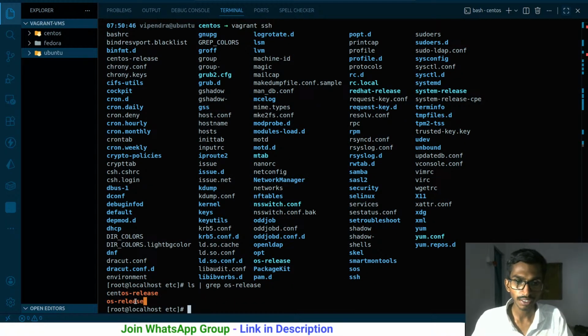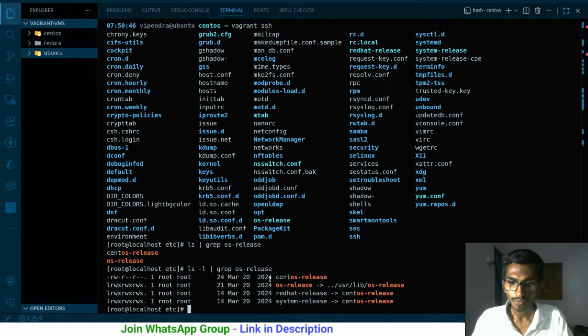So these are the things that I'm getting. This OS release is nothing but a link. Link in the sense this is referencing another file. So how can I know more about it? Let me filter it like this, with -l. Here, this particular link is actually referencing this particular folder. Probably this is a particular file inside usr.